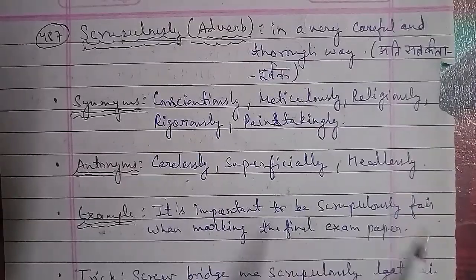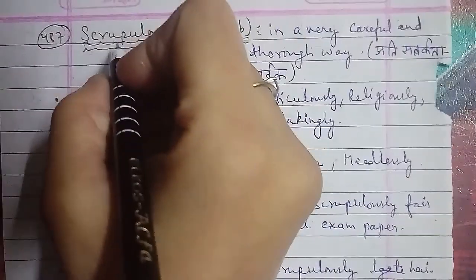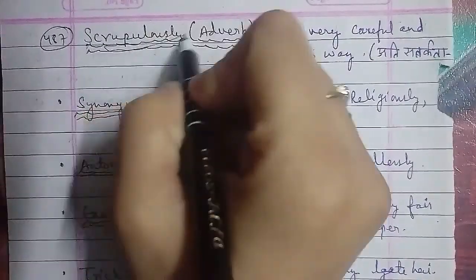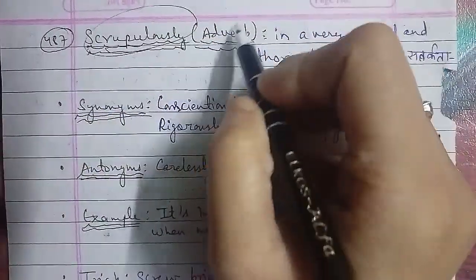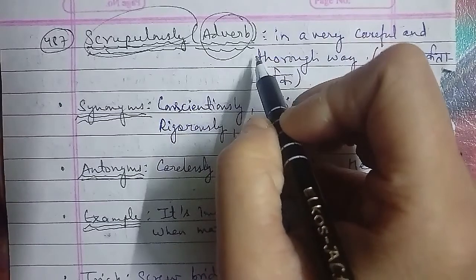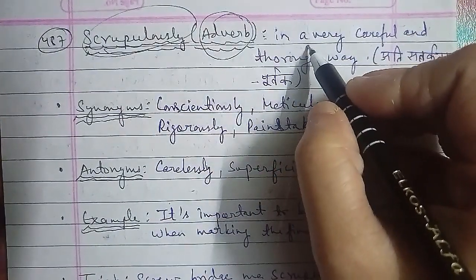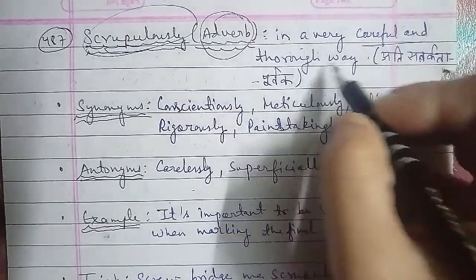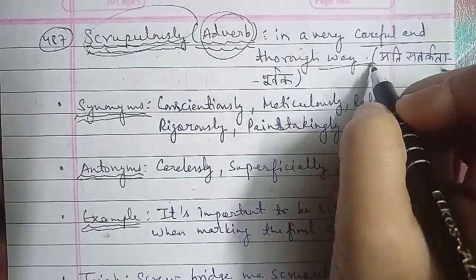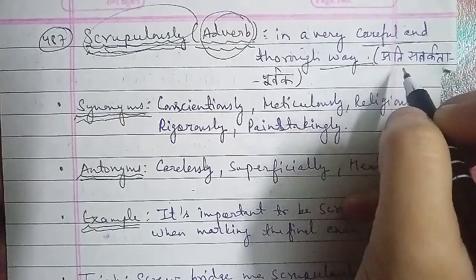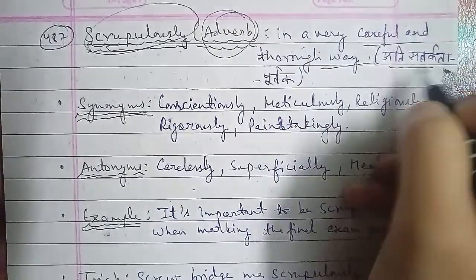now here this is the 487th word, and the word is scrupulously. Scrupulously is a word that is used as an adverb here, and the meaning of scrupulously is in a very careful and thorough way. एक careful और thorough way में करने के लिए. And scrupulously in Hindi is अति सतर्कता पूर्वक, तो बहुत ही ध्यान से करने के लिए,